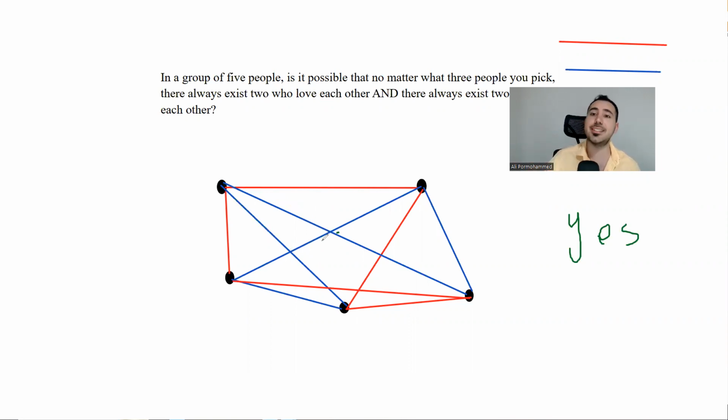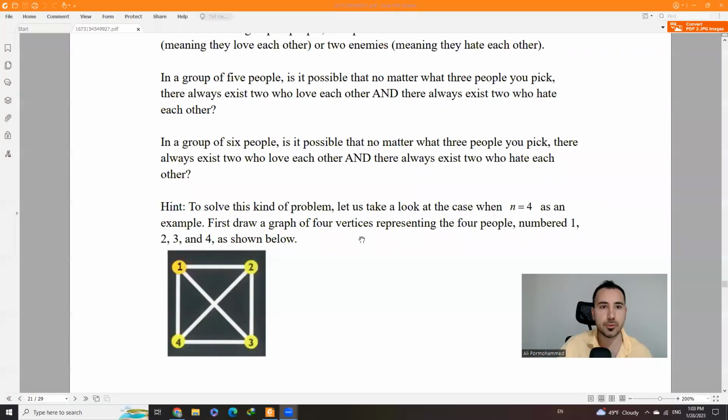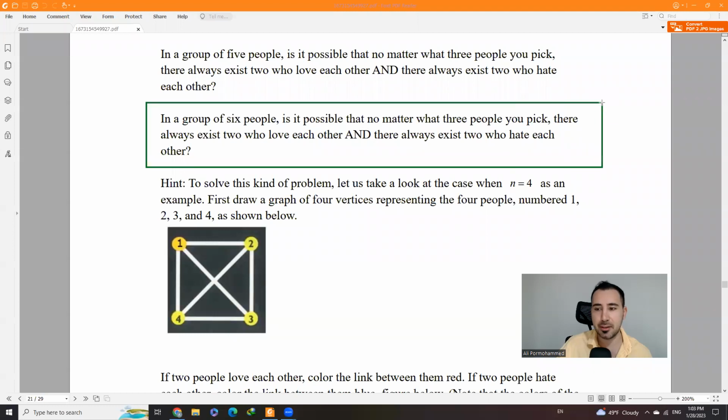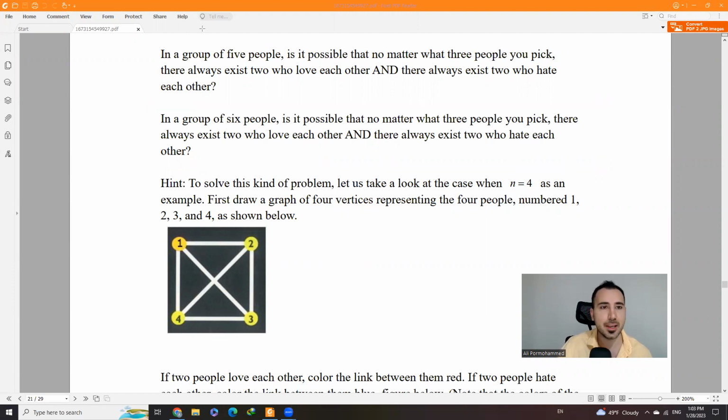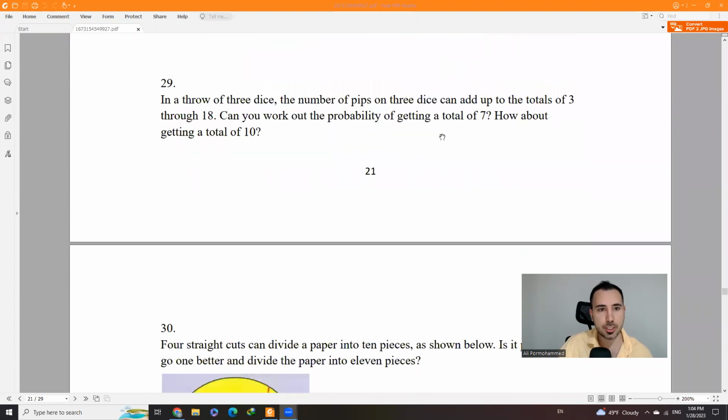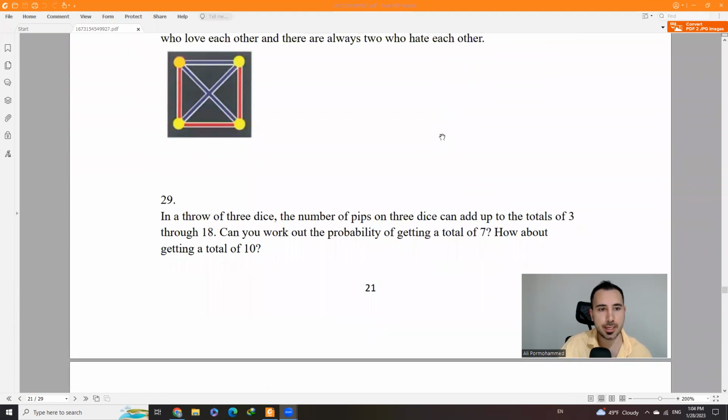The answer to this is yes, but there is also one more thing that you need to do. You need to do this yourself. Write it in the comment section if it's a yes or if it's a no. Okay, later I could confirm what my answer is, if it's correct or not. Okay, so that's question 28 as well.